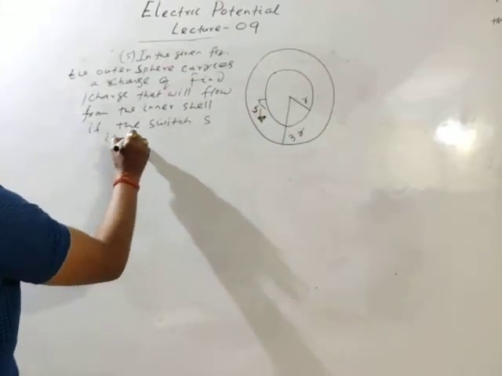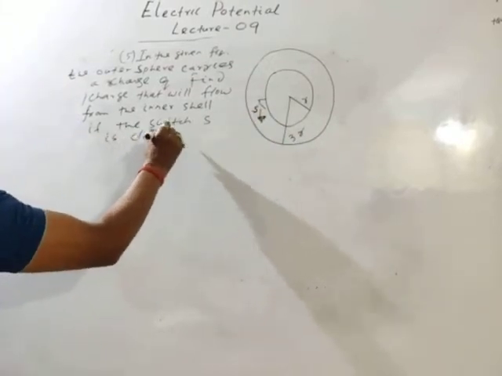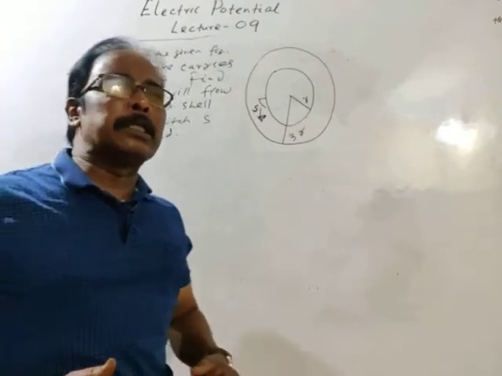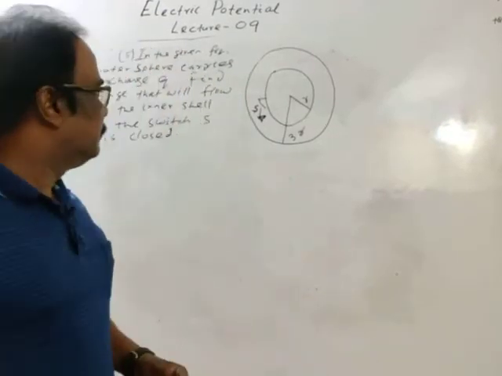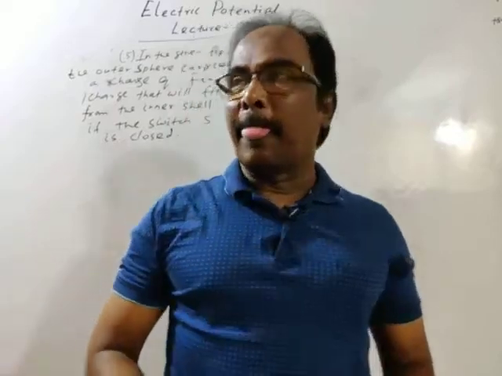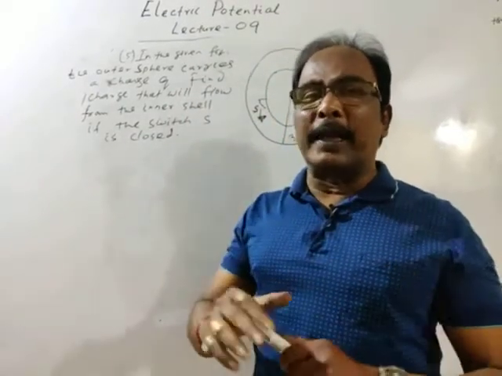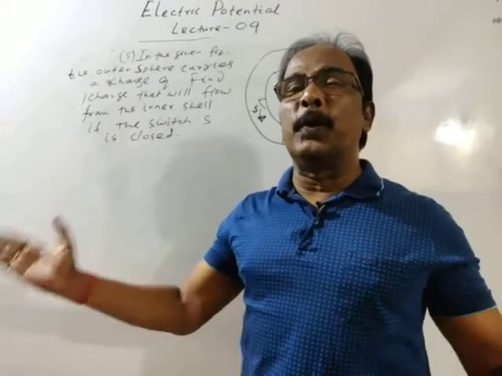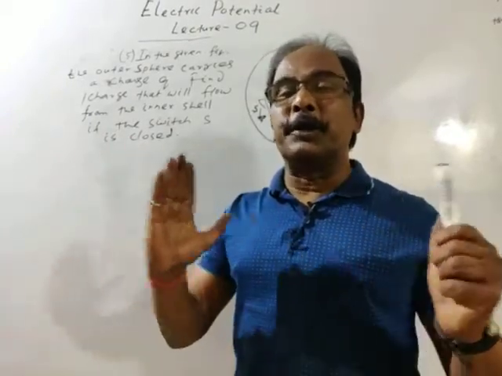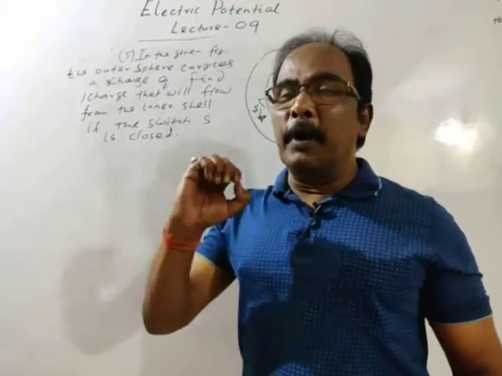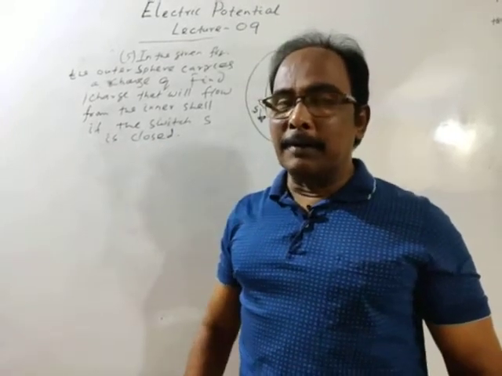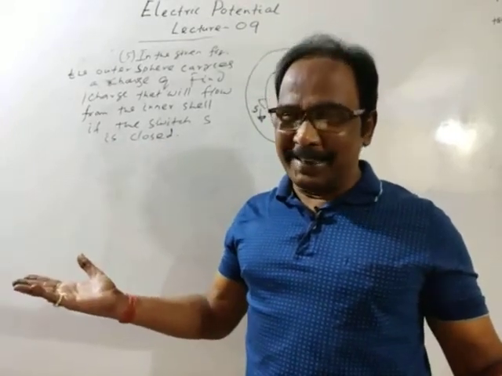As we have discussed from the very beginning of electric potential, earth is always taken to be at zero potential. Anybody in connection to earth also becomes zero potential.